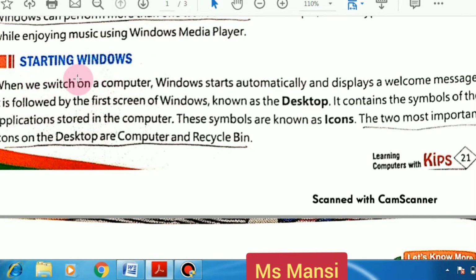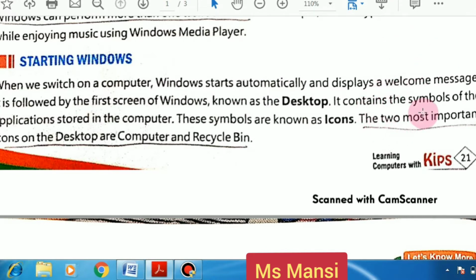Starting Windows. Students, when we switch on a computer, Windows starts automatically and displays a welcome message. It is followed by the first screen of Windows known as desktop. Students, do you know the first screen of Windows is known as desktop?